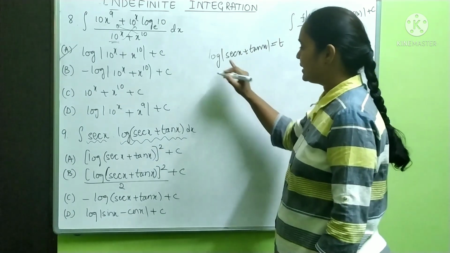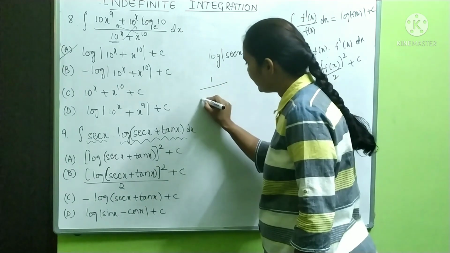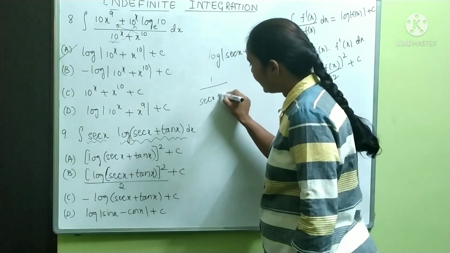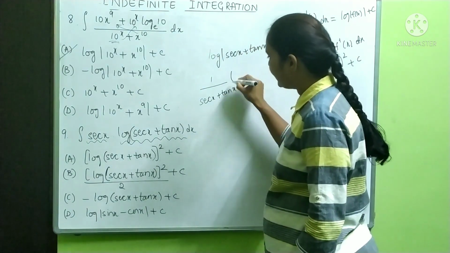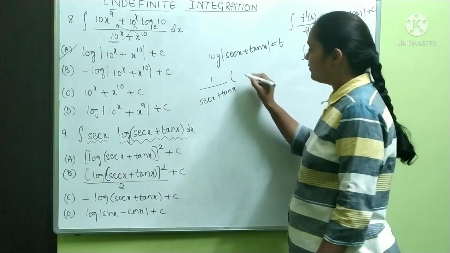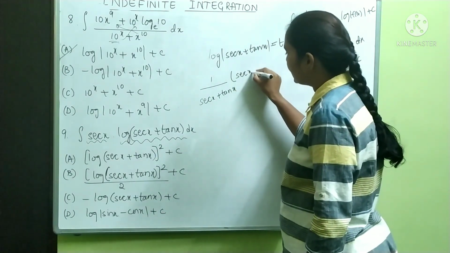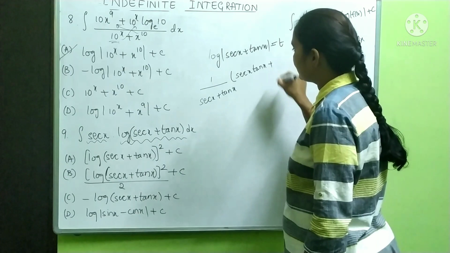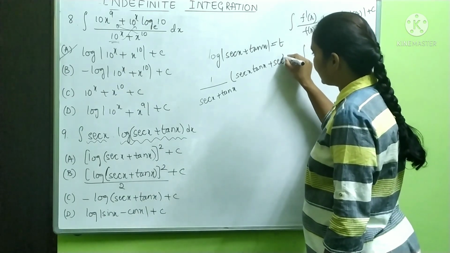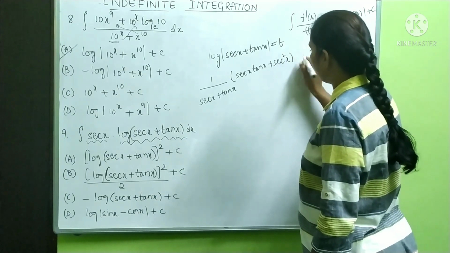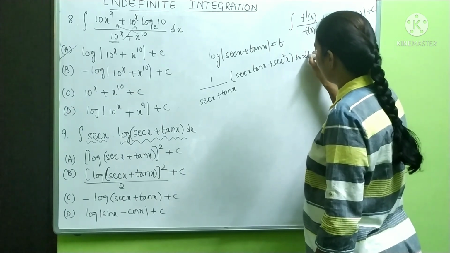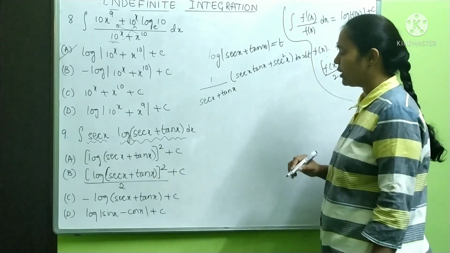If I take this, so differentiate this. This is 1 divided by secant x plus tan x into differentiation of secant x is secant x into tan x plus tan x is secant square x into dx is equal to dt. This is going to come.